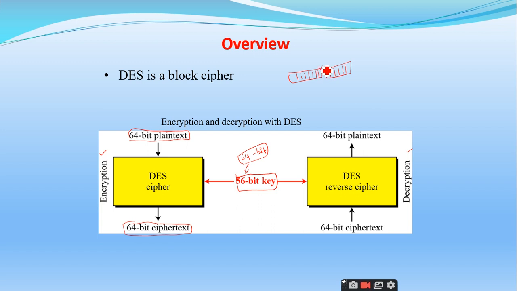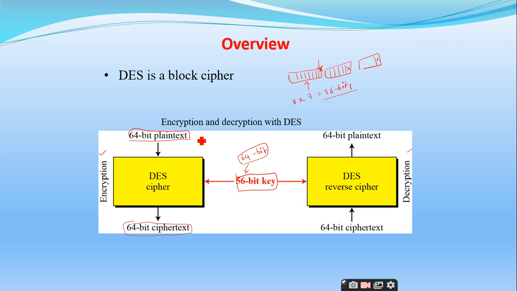So the last, or the least significant bit, will be neglected from each and every block. So how many bits are remaining in each block? 7 bits. So 8 blocks into 7 bits, how many bits? It is 56 bits. 56, sir. Right. So this is how the 64 bit block has been converted into a 56 bit block, right? Actually the last bit doesn't have any significance in the DES cipher. That is the reason why we consider only the 56 bit key from the 64 bit key, right? Don't get confused.